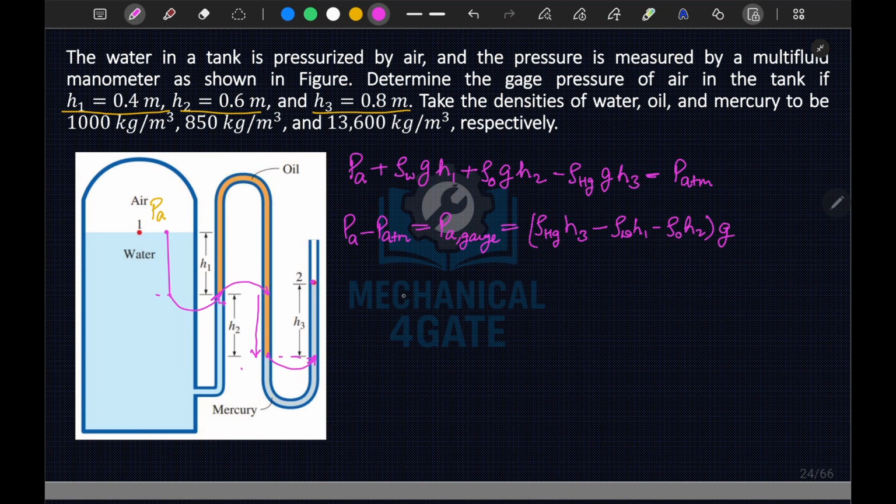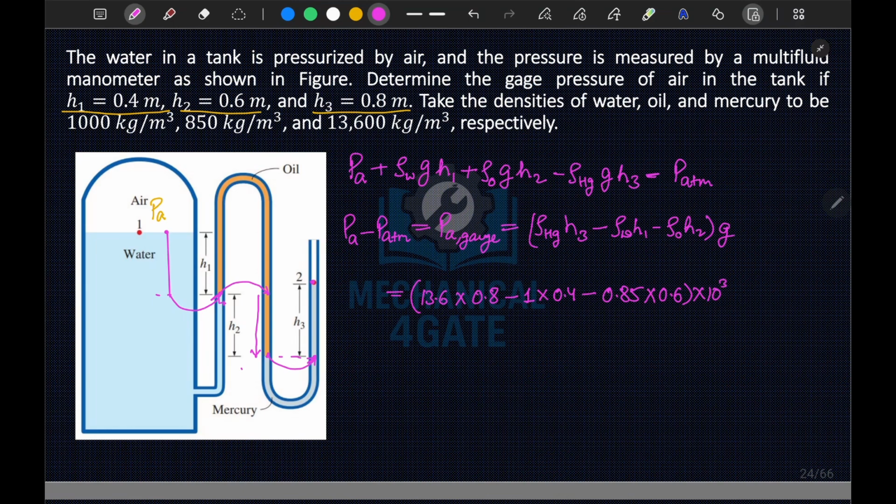If we substitute values here, rho Hg is 13.6 into H3 is 0.8, minus rho water is 1 into H1 is 0.4, minus rho oil is 0.85, like I have divided all the density terms by 1000, into H2 is 0.6, into 10 to the power 3.